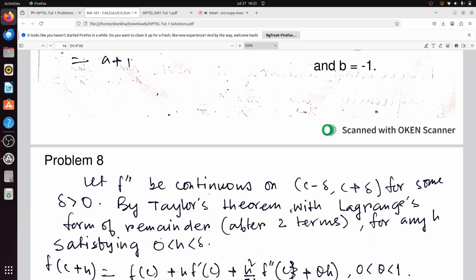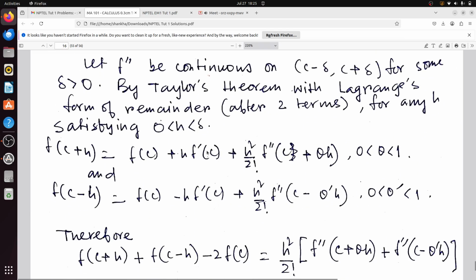Let f double prime be continuous on (c minus delta, c plus delta) for some delta greater than 0. By Taylor's theorem with Lagrange's form of remainder after two terms, for any h satisfying 0 less than h less than delta, f of c plus h can be written as f(c) plus h f prime(c) plus h square by factorial 2 f double prime(c plus theta h). And also f(c minus h) can be written as f(c) minus h f prime(c) plus h square by factorial 2 f double prime(c minus theta prime h).